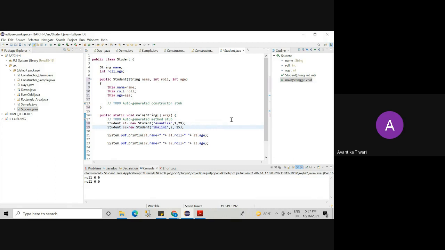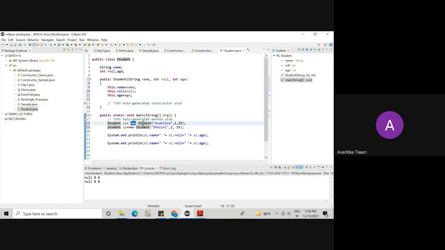Okay. So how many parameters are we passing? We are passing 3 parameters: name, role, age. So what will happen? When main is executed, new will allocate some space in the heap area. How much space? The space required by these instance variables.